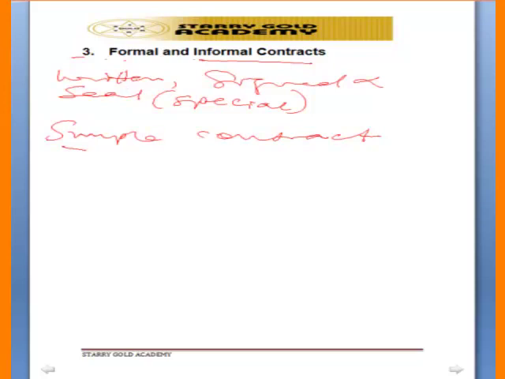Whereas in special contract or formal contract, a party may fulfill his own side, while the other party may not even promise anything. But the contract is binding on any party that has given a promise, okay? And the other party that has not even given any promise can at the same time sue the party that has given a promise to fulfill his promise under the contract, because the contract has been written, signed, and sealed.